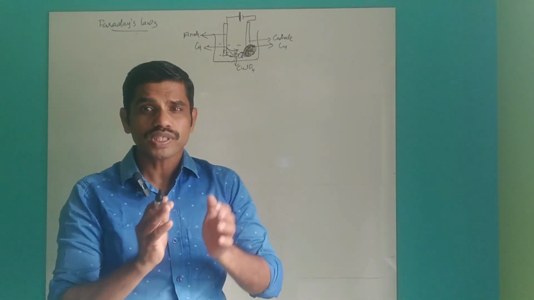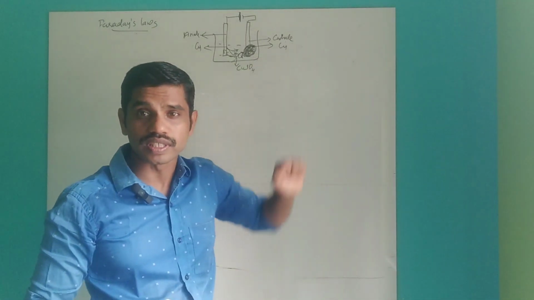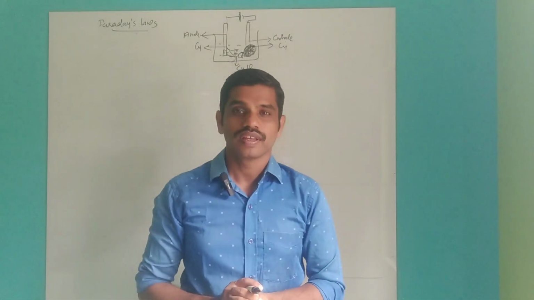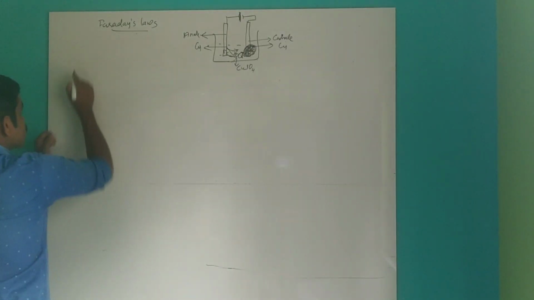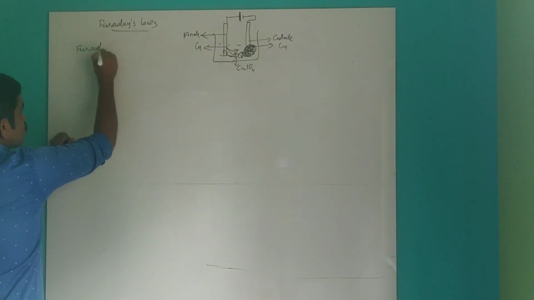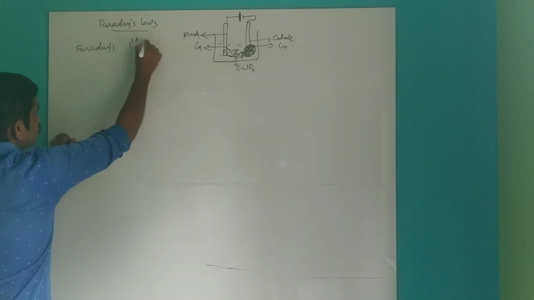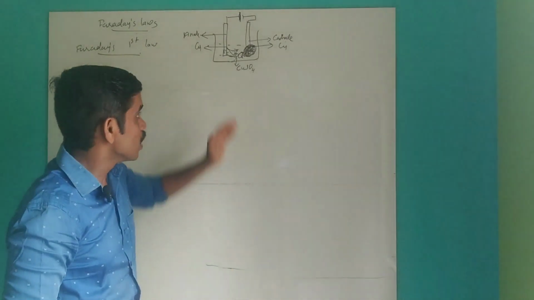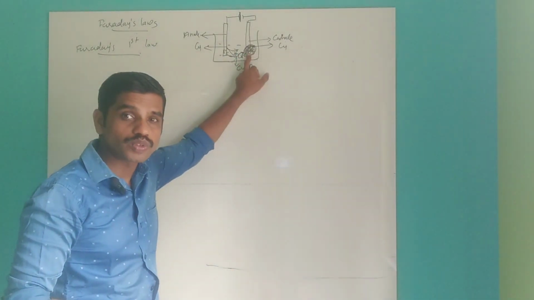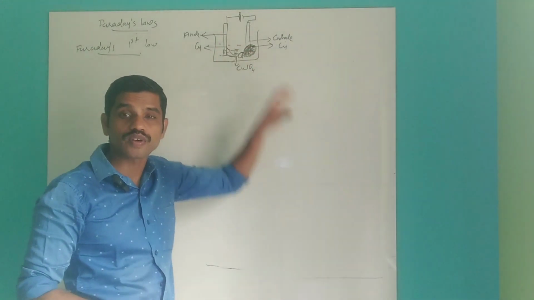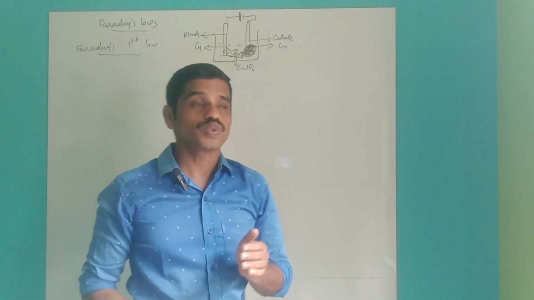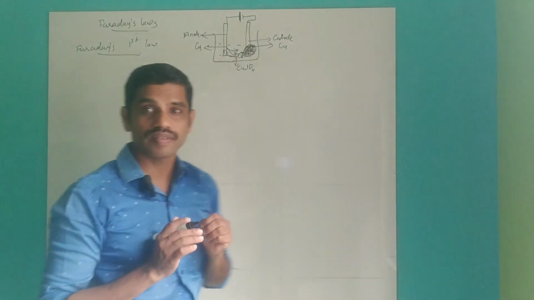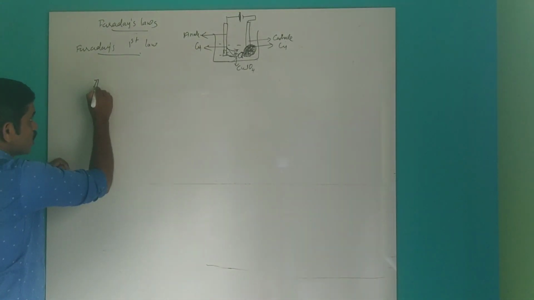So how much amount of copper will get deposited? That is mathematically explained by Faraday, and that is called Faraday's first law. So what is Faraday's first law? The amount of substance which gets deposited or liberated at any electrode is directly proportional to the amount of electricity passed through the solution. Understand? Then study, it is very easy.